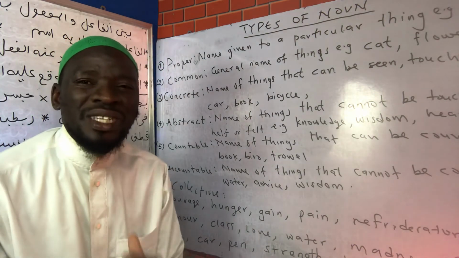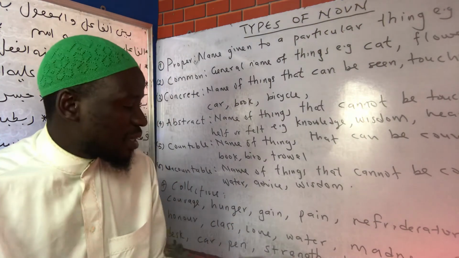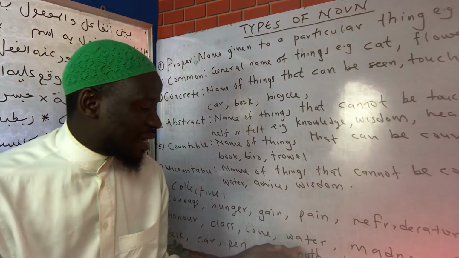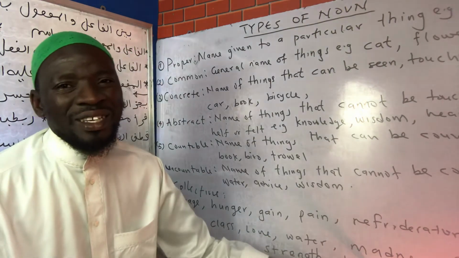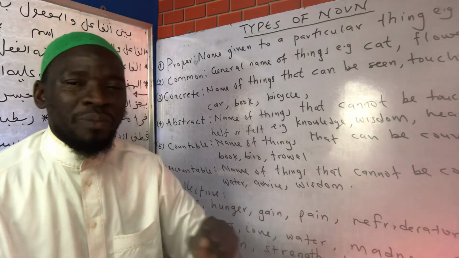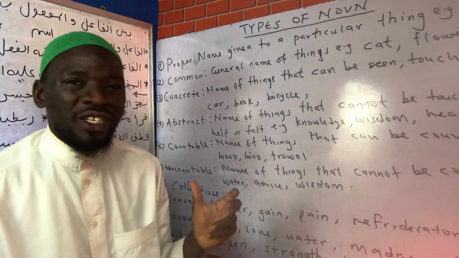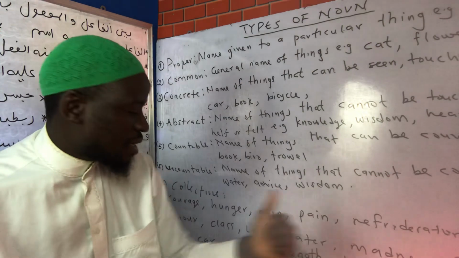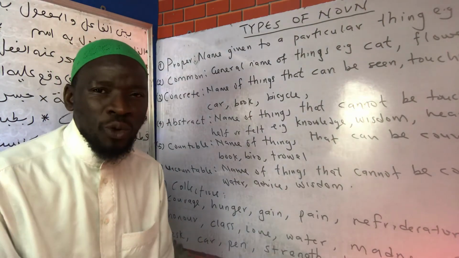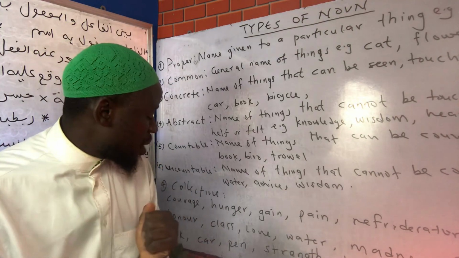Love is something that is felt. We don't see it, so it is abstract as well as common. Then water is uncountable. Then madness is something that is abstract. Bill, like Bill Gates, is the name of a particular person, so it is a proper noun. Then we have joy. Joy is also abstract. Then we have desk, upon which we place our books. So desk is concrete, and it is also a common noun.